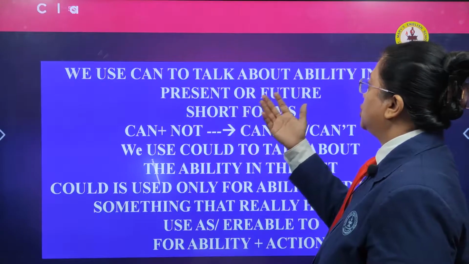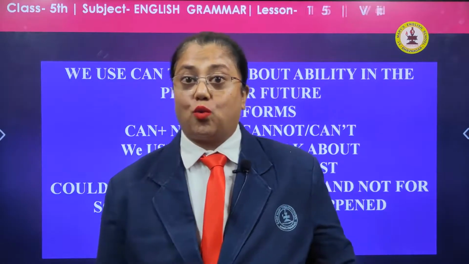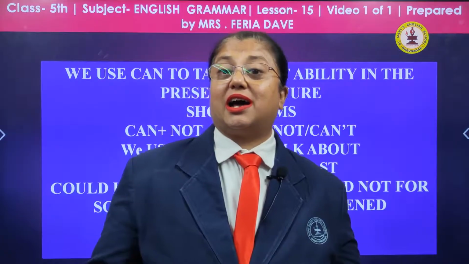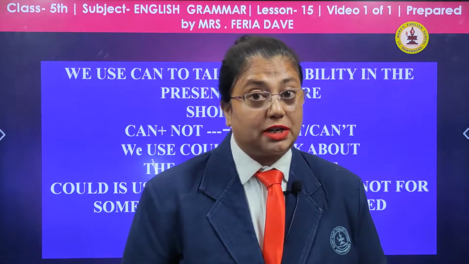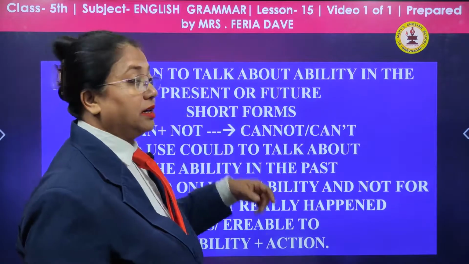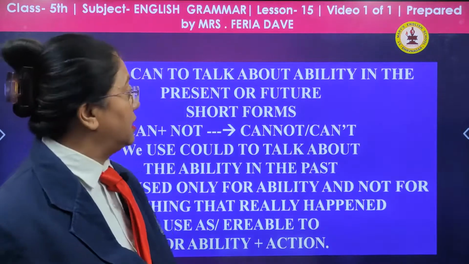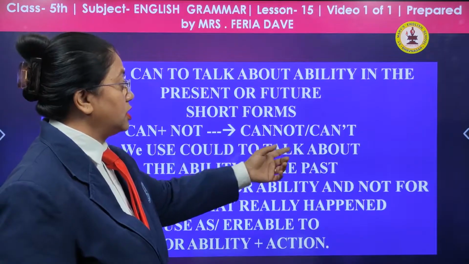We use can to talk about ability. Can you run? Can you walk? Can you draw? Can you sing? Can you dance? This we use to know the ability of a person, in the present or future. Short forms: can plus not, cannot or can't.